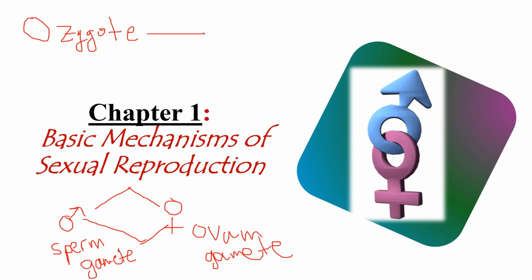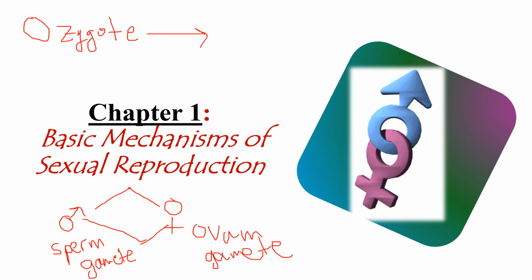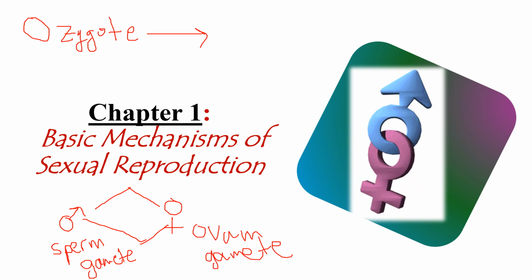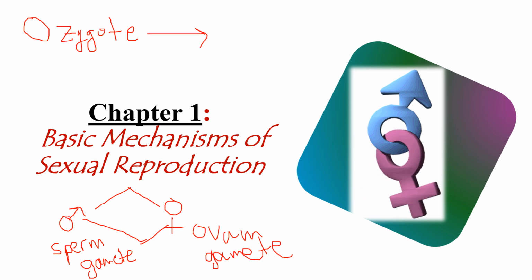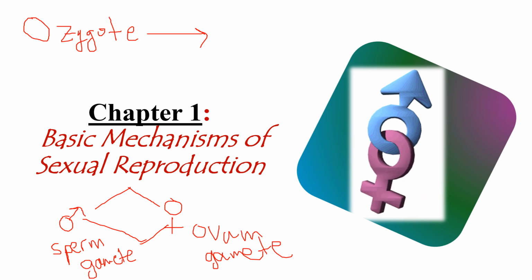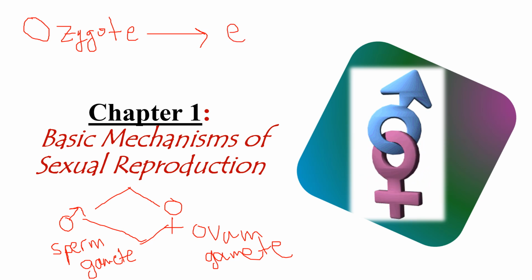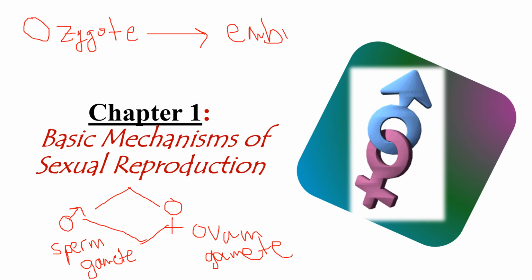So this is the zygote. This cell is the first cell, the original cell of any individual. So the origin of our bodies comes from a zygote, from a union of a sperm and an ovum of the parents. This zygote, by mitosis, increases in the number of cells and becomes an embryo.